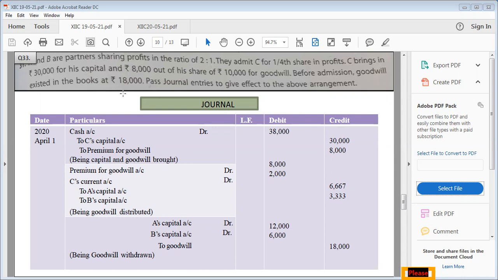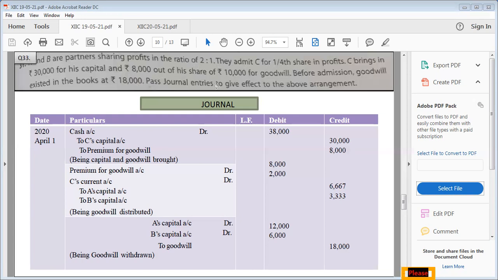Because this goodwill is appearing in the balance sheet, it means that it was earned by A and B and there are no efforts of C in this amount of goodwill. So why will something go to C? Nothing will go to C from 18,000. 18,000 only A and B will get in their old profit sharing ratio, in the ratio before C is admitted.